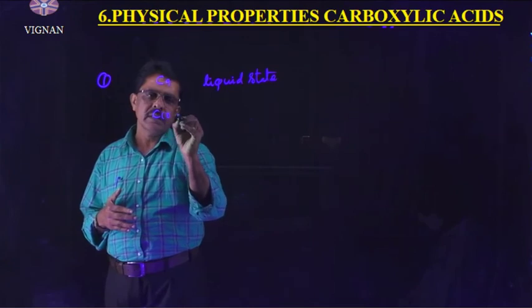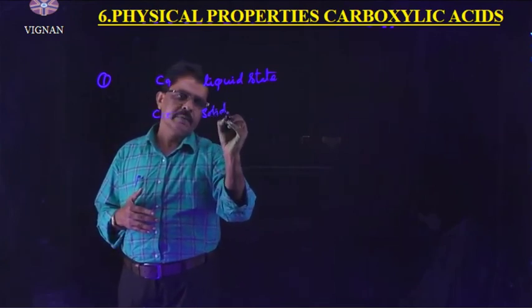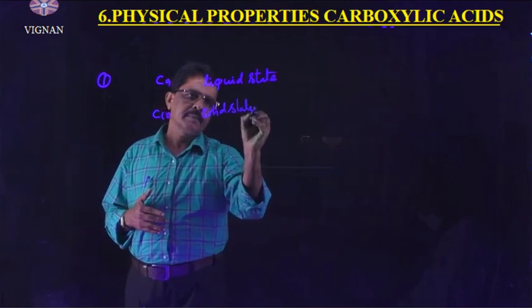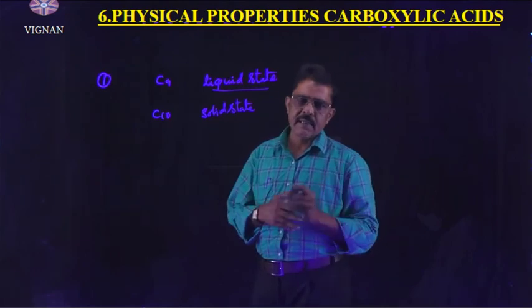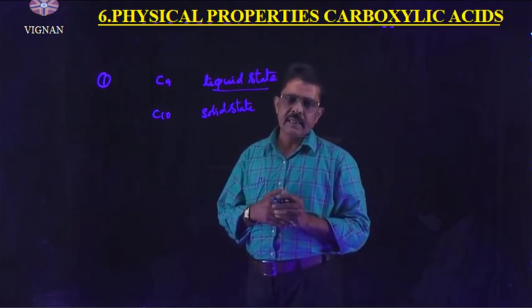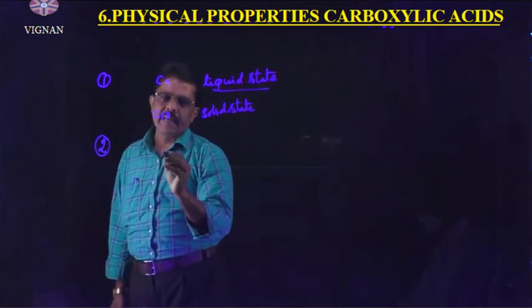These liquid carboxylic acids are colorless and have an unpleasant smell.